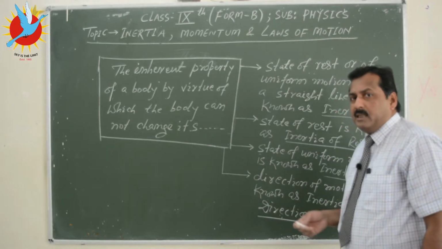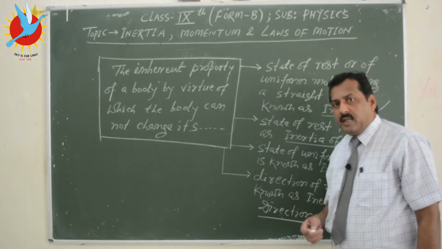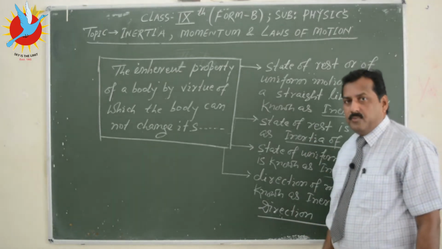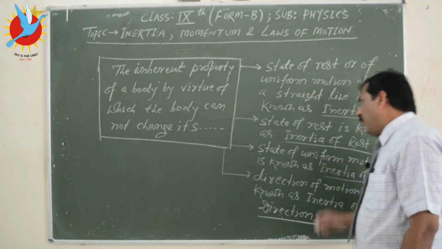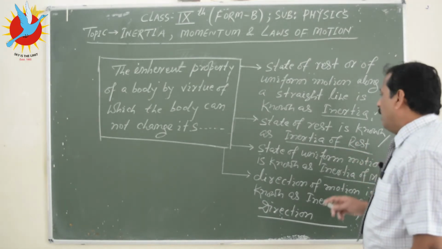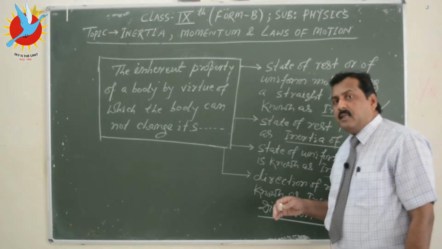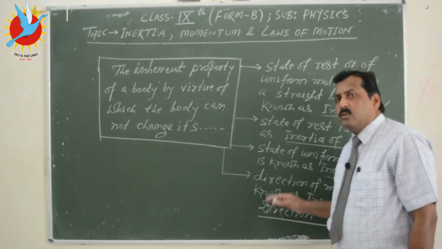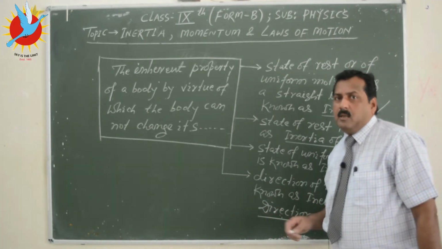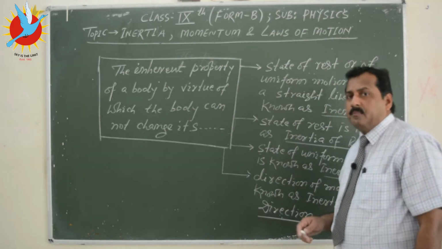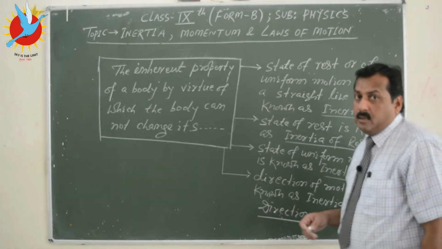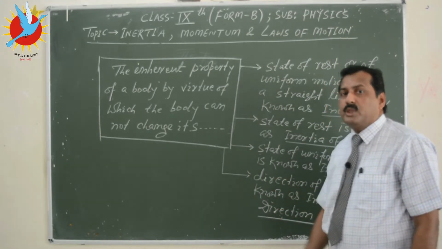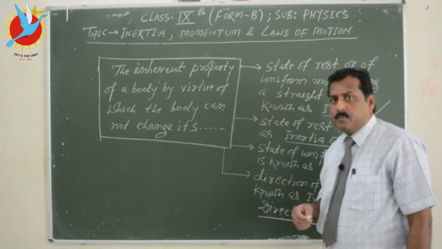So that property is known as inertia of rest. So this will be an example of inertia of rest. For inertia of motion, for example, if there is a running car, it will like to have that uniform motion in a straight line until a certain external agent works to change its current state of motion.